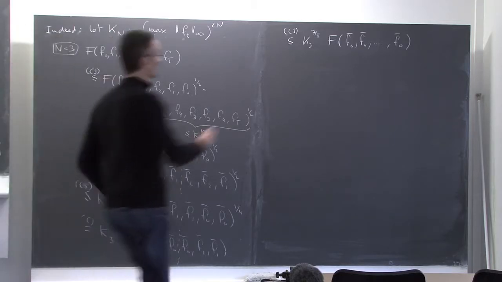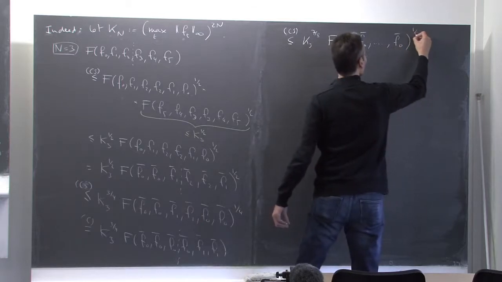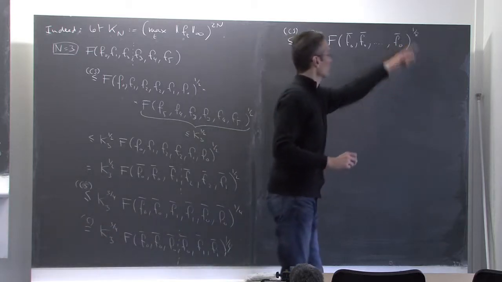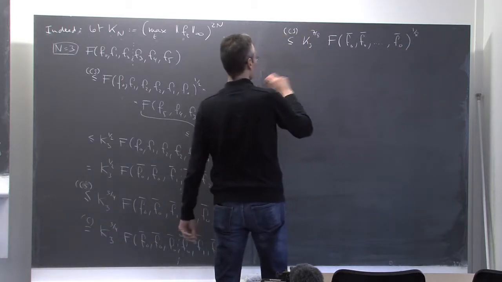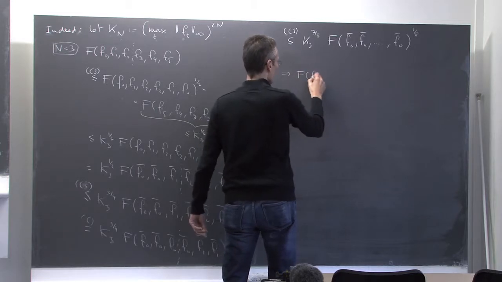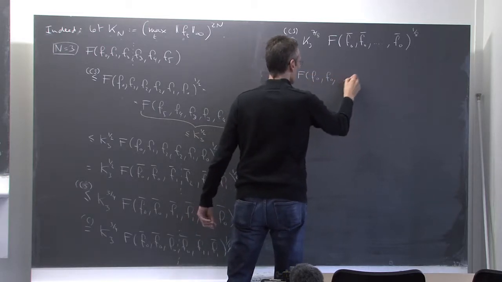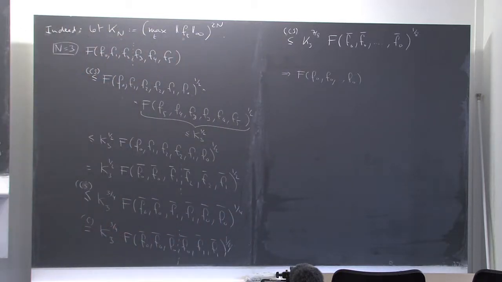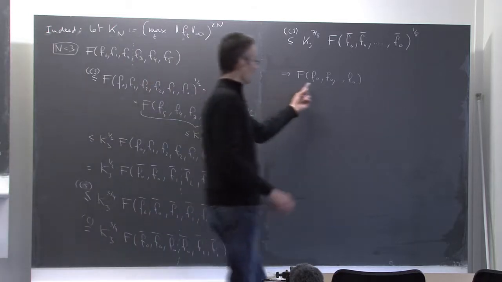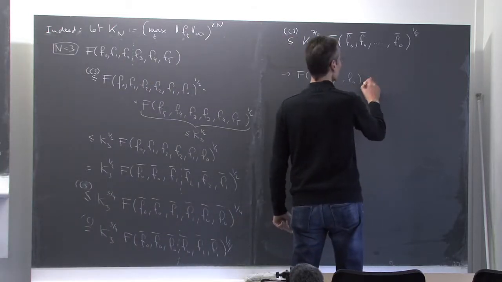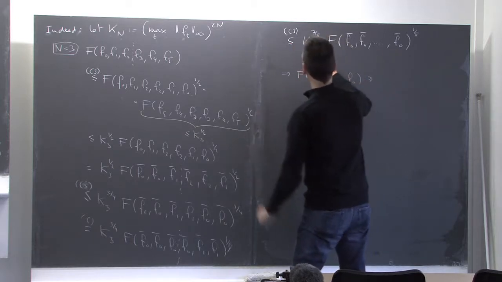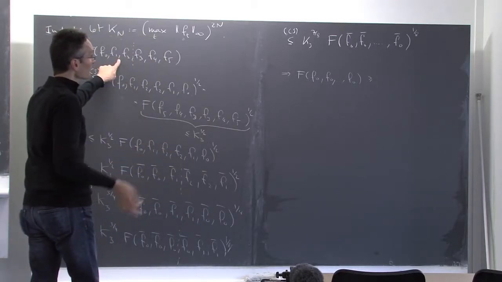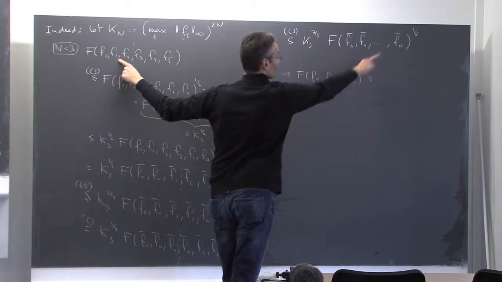So what does this mean? To the power 1/8 now. It was 1/4 again. When I use Cauchy-Schwarz, I lose a factor 2, power 2, so 1/8. So this implies that f of f0, f0, f0, one of these ft that I want to control in the claim, this is larger or equal what? I take the k3 to the power 7/8 on the other side, in front of this guy, and I raise everything to the power 8, so that I get rid of this 1/8.